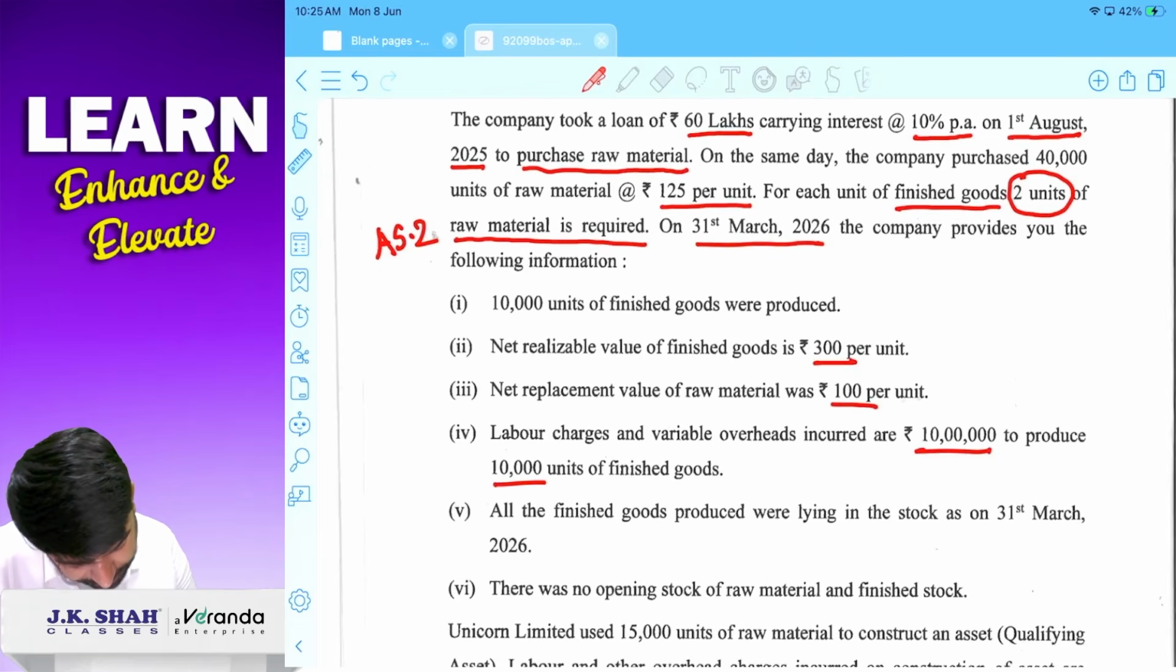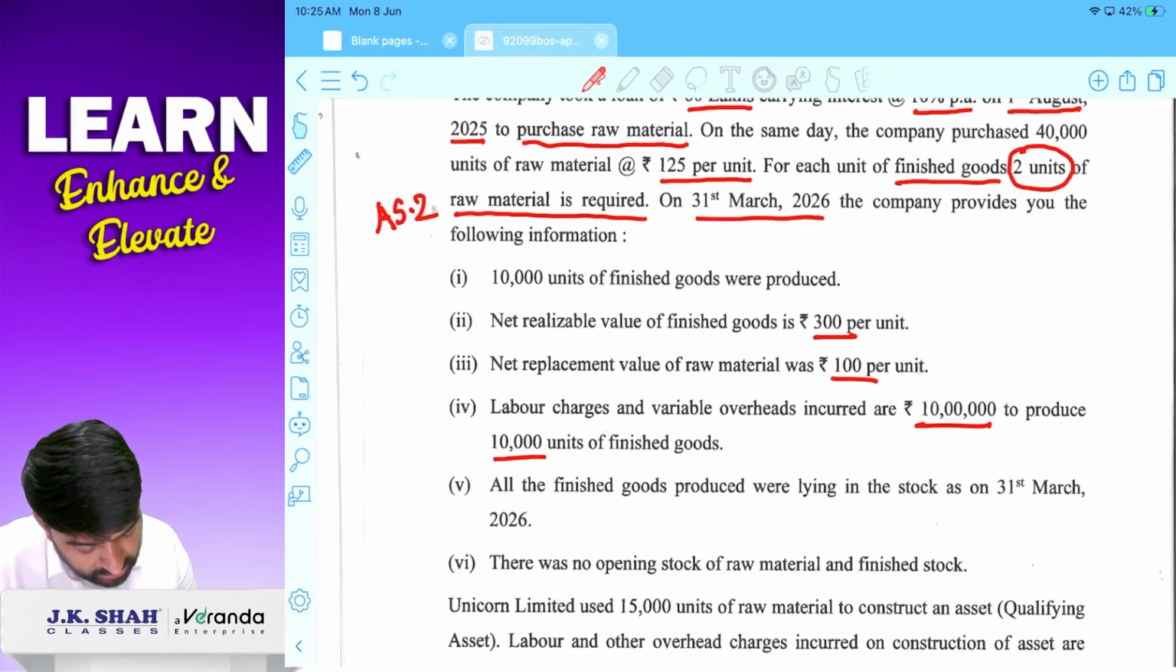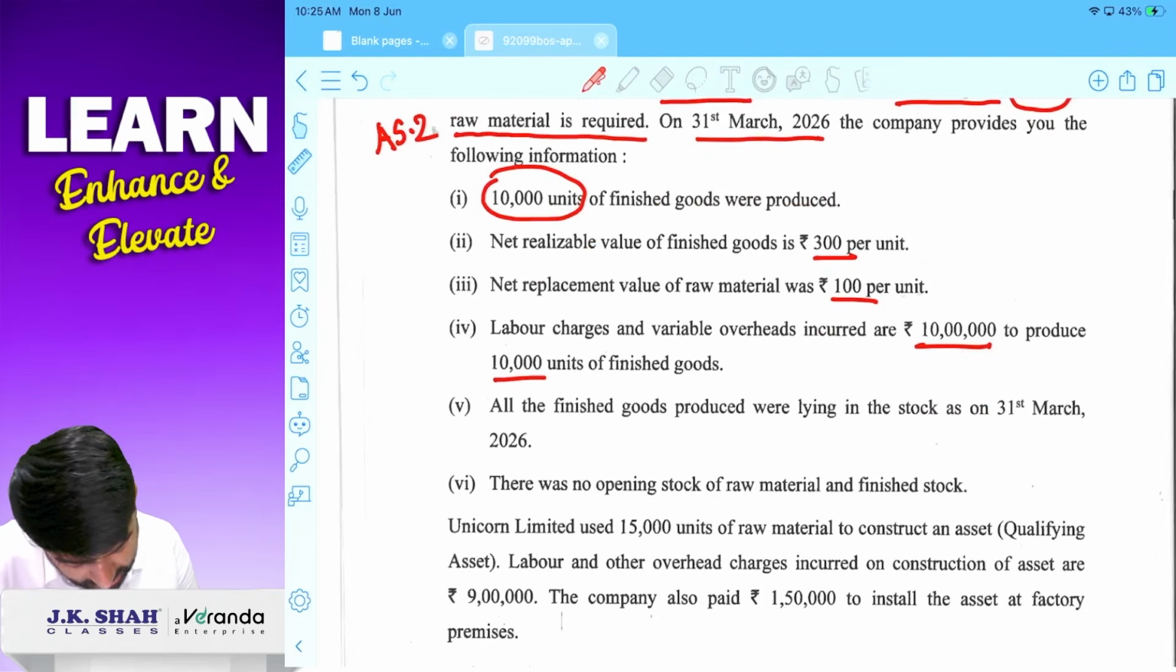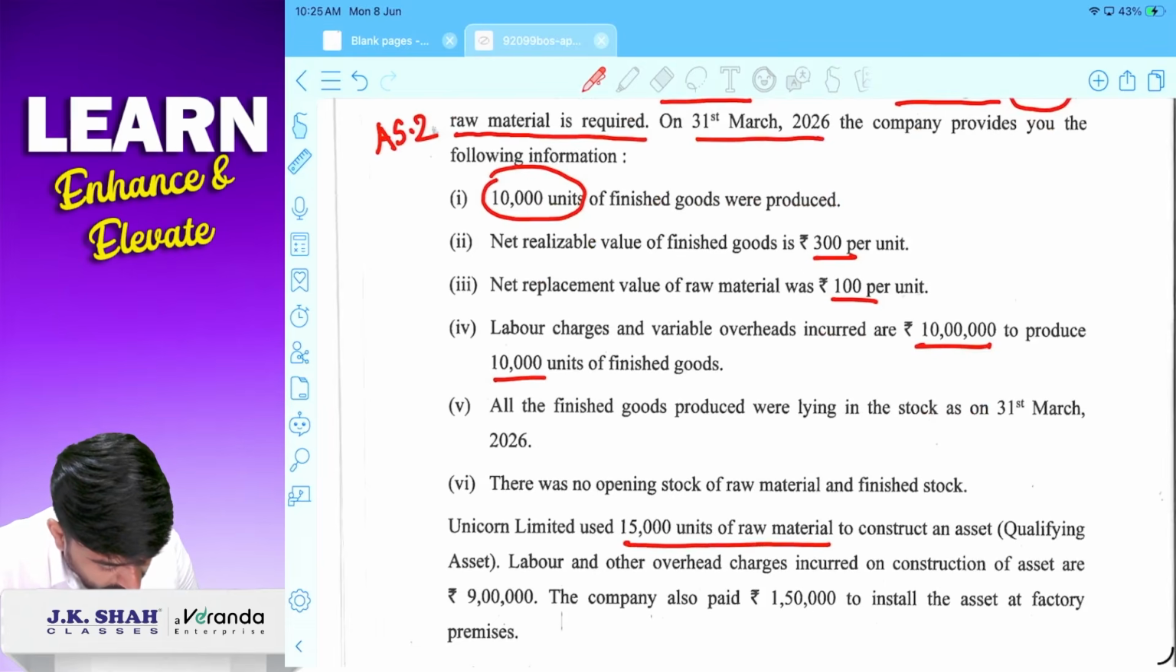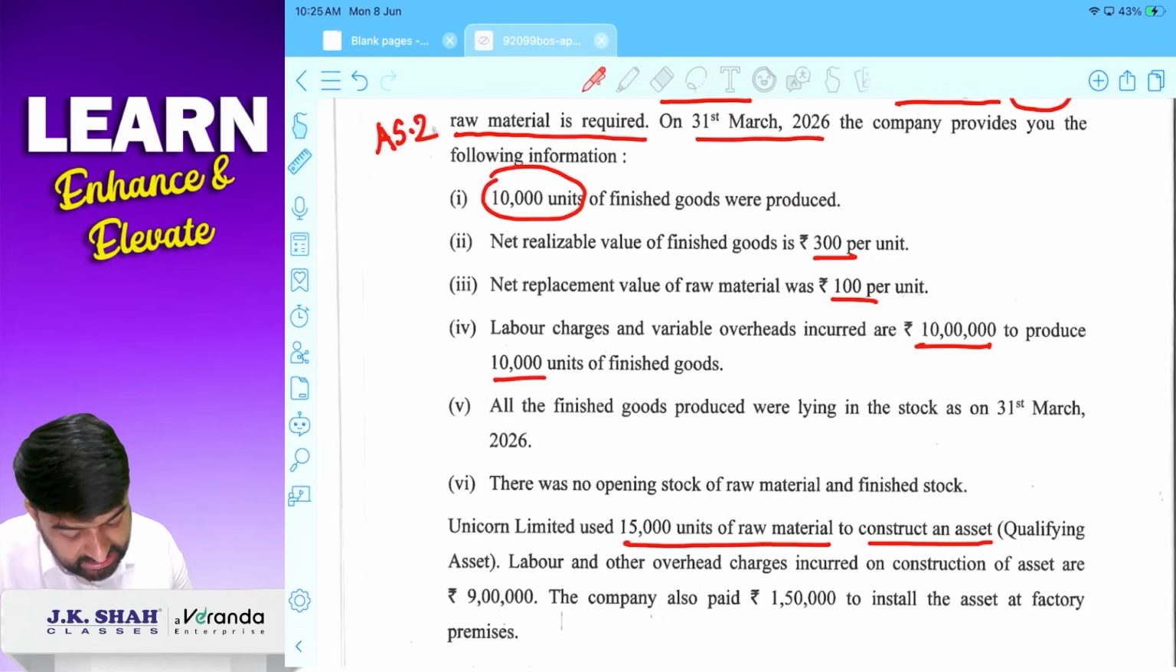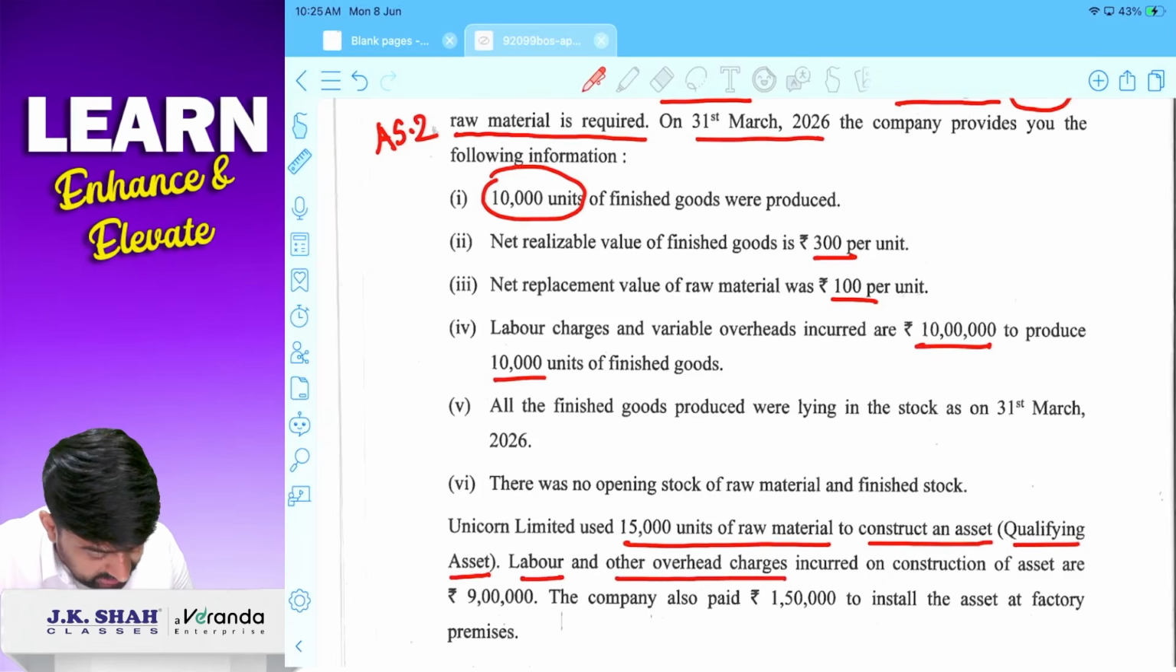ठीक है. All the finished goods produced are there in the closing stock. तो जितना प्रोड्यूस किया है 10,000 यूनिट्स प्रोड्यूस किया वो क्लोजिंग स्टॉक में ही है. There is no opening stock of raw material and finished goods. Okay. Unicorn Limited used 15,000 units of raw material to construct an asset. एक एसेट बनाने के लिए 15,000 यूनिट ऑफ रॉ मटेरियल यूज किया है. And that asset is a qualifying asset. Labor and other overhead charges incurred on construction of asset is 9 lakhs.